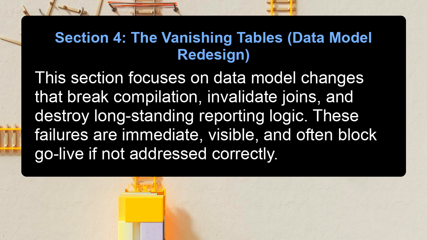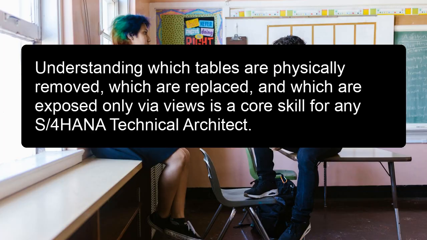This section focuses on data model changes that break compilation, invalidate joins, and destroy long-standing reporting logic. These failures are immediate, visible, and often block go-live if not addressed correctly. Understanding which tables are physically removed, which are replaced, and which are exposed only via views is a core skill for any S/4HANA technical architect.